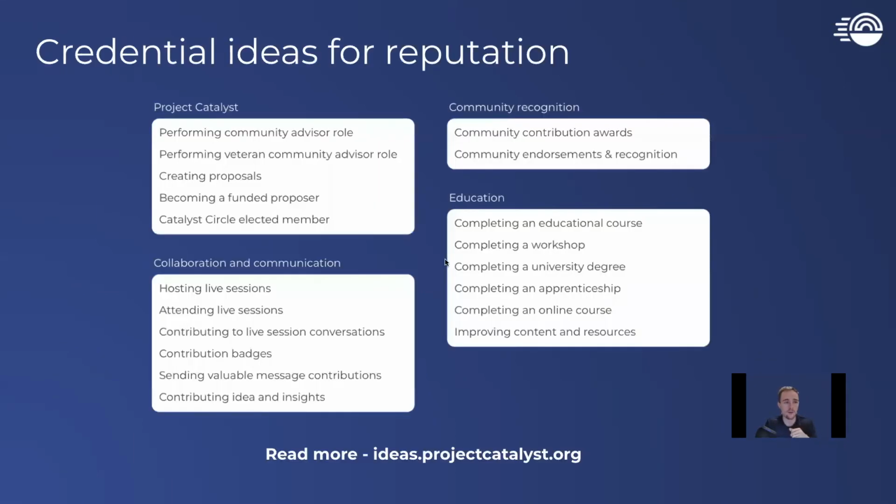So with that in mind, with the community existing in some of the chats and conversations we've had, as well as adding our own, we've created a list of different ideas and explored different ways that we could look at building up reputation. I'm not going to go through this list now because it's going to take far too long. But if you go to ideas.projectcatalyst.org, it'll redirect you to a Git book that goes through all these different ideas.